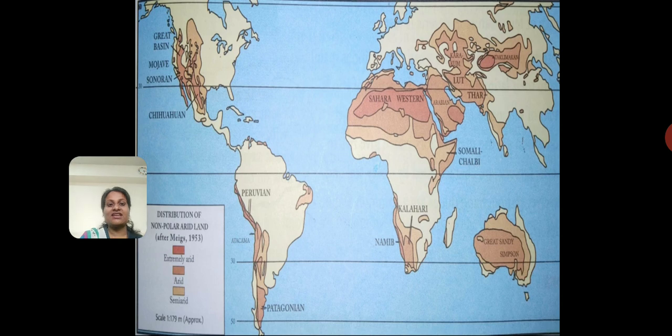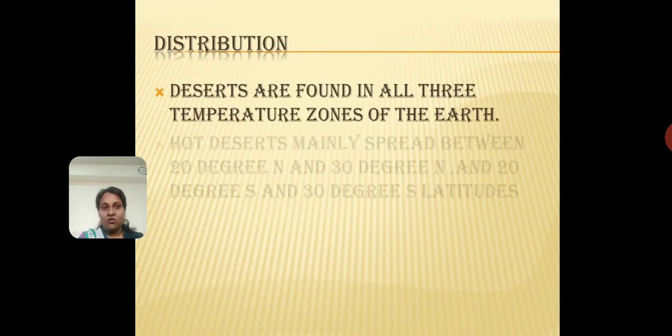So that cycle continues, and that is why these places are completely dry. The lighter shade is the semi-arid region. Semi-arid, once again, arid means dry. So semi-arid means that it is somewhat dry, but they have some water sources available in those areas. And then you have the arid places, which is again dry, so it's very difficult to live in these dry places. So these are the different regions of deserts in our world.